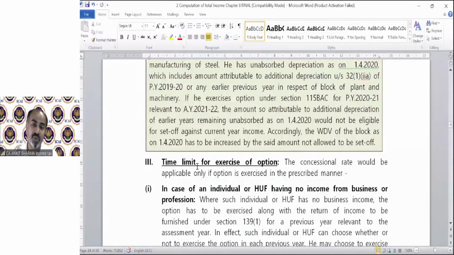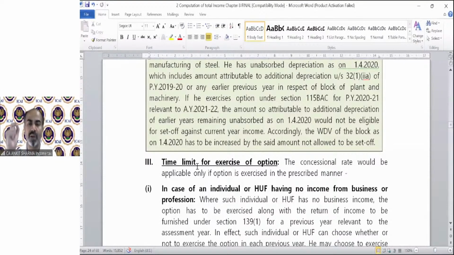And when we solve those 11 questions, which comprise the AMT provision and also the 115BAC provision, I promise you will feel that BAC and AMT is not that difficult. Because we are technically going through the numerical topic with the theoretical provision, things feel complicated because the language is difficult. But I promise you, by the end of question number 1 to 11, you will feel that 115BAC, AMT, or normal tax calculation are not difficult.